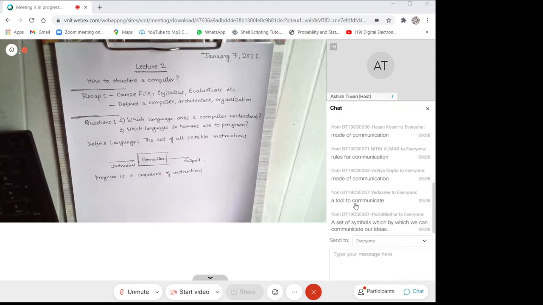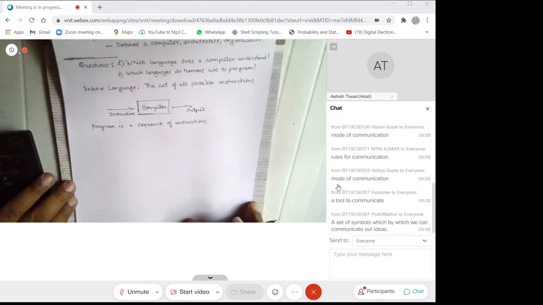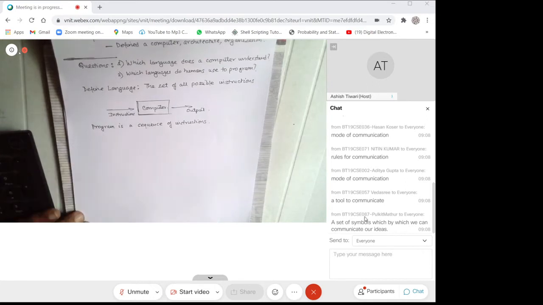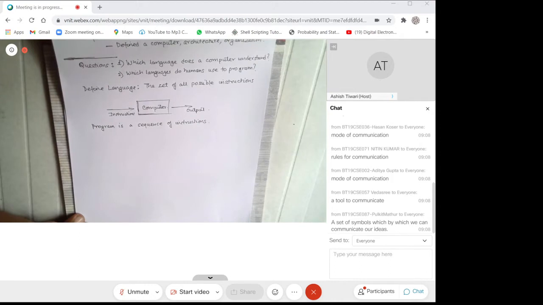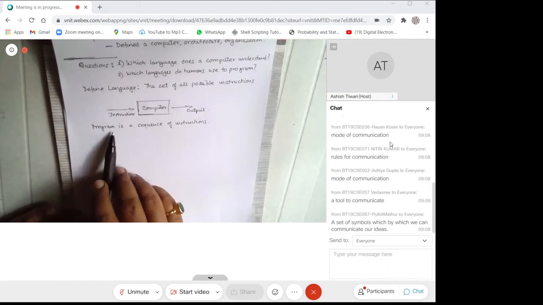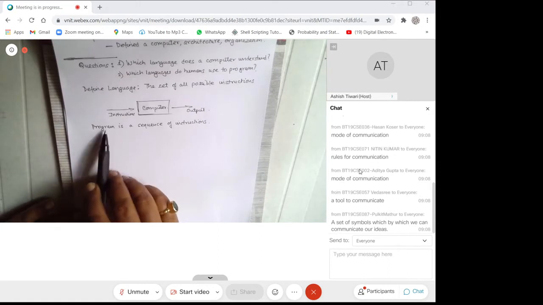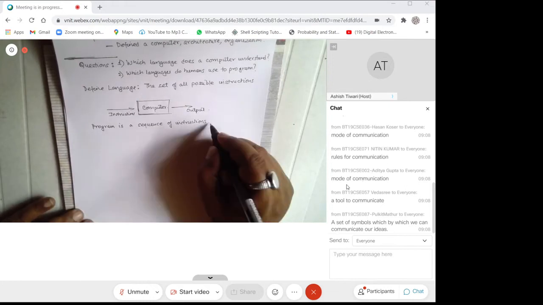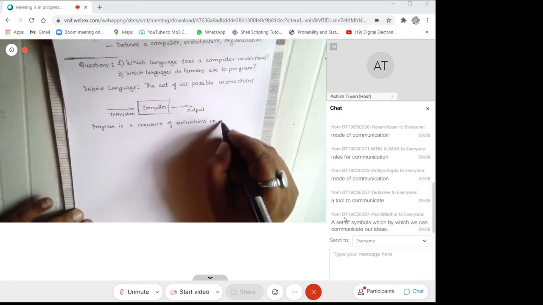All the while you talk of, and you remember the last time's discussion, we said that when we are talking of a computer, we are worrying about a computer as a programming device. So we are thinking of programming the device. We want to write a program, with this program being a sequence of instructions in a language.